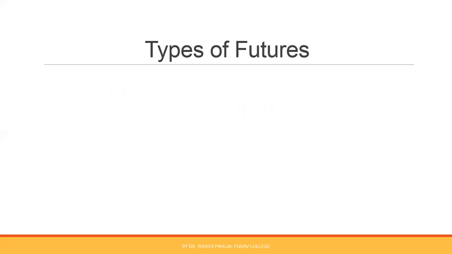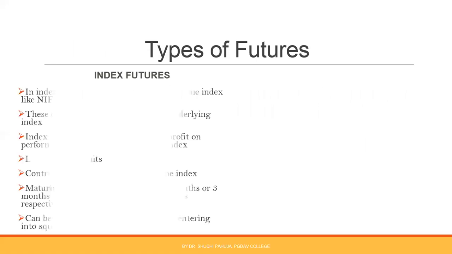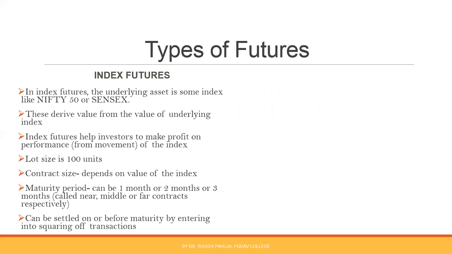Regarding types of futures, two types of futures broadly can be there: index futures and stock futures. From the name itself, it is clear that index futures have some index as underlying asset. That index may be Nifty, that may be Sensex, it may be BSE 500, BSE top 100. Any index can be underlying asset. So index futures derive their value from the value of the underlying asset. Whenever there is movement in the index upward or downward, accordingly the parties make profit or losses.